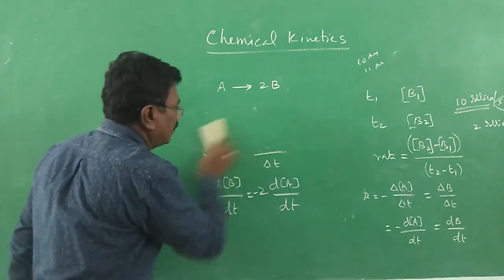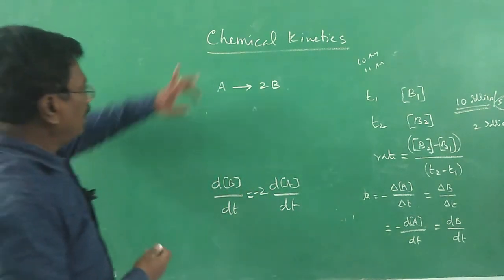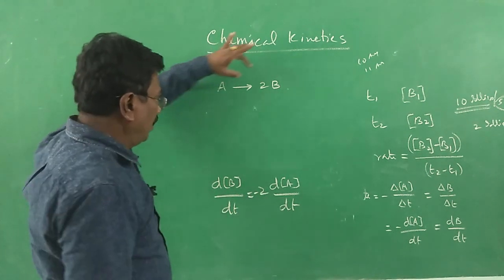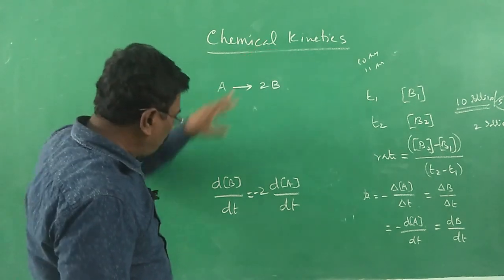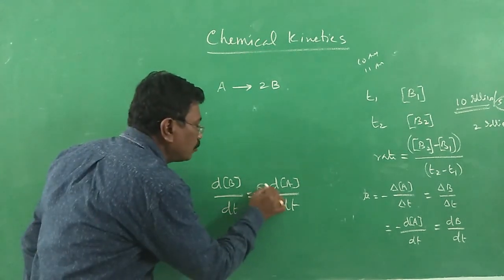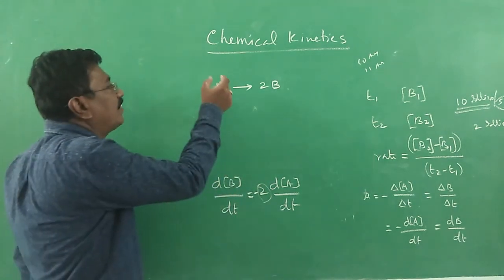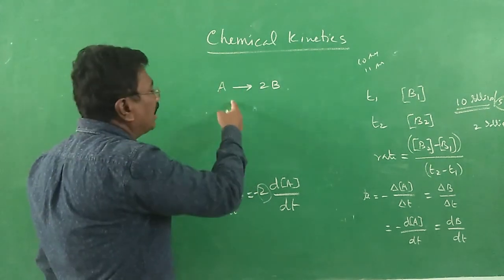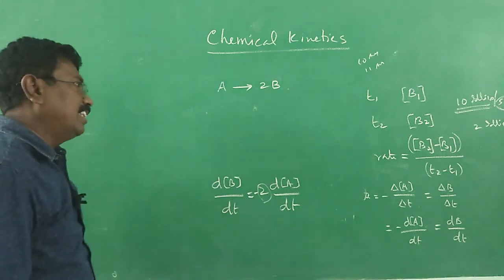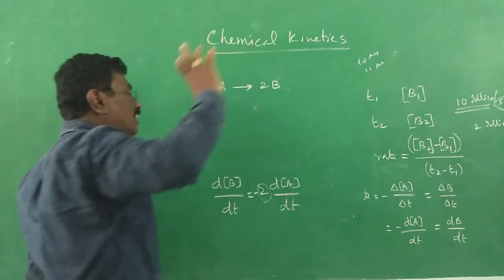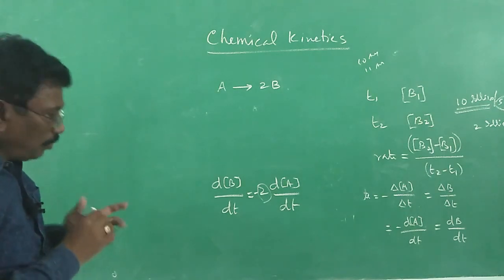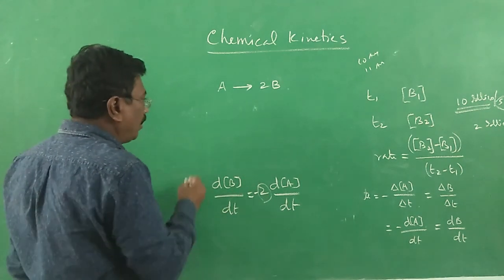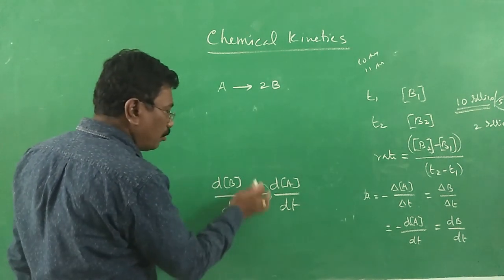Just forget about the rate in terms of A and B. In terms of A, the rate should be minus dA by dt, and in terms of B, the rate should be plus dB by dt. But what for this 2? When 1 mole of A disappears, 2 moles of B are formed, and therefore the rate of formation of B is twice the rate of disappearance of A. So the equation will come like this. Let me divide both sides by 2.